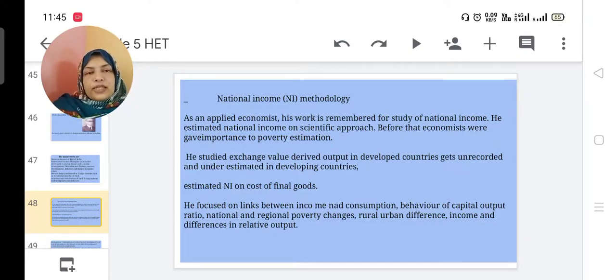He focused on links between income and consumption. We already studied the relation between income and consumption from the Keynesian theory of the psychological law of consumption. And he also focused on the behavior of the capital output ratio, national and regional poverty changes, and rural urban differences. There are many differences in income between rural and urban areas, and differences in relative output.